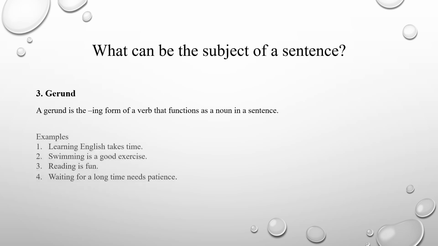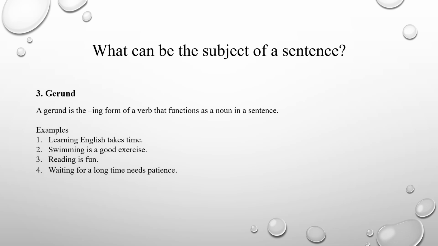Check these examples. Learning English takes time. Learning is the ing form of the verb functioning as a noun, and in here we talk about learning. What takes time? Learning English. Or this one, swimming is a good exercise. What is a good exercise? Swimming. Swimming is the ing form of the verb. It is a gerund that functions as a noun. Reading is fun. What is fun? Reading. Waiting for a long time needs patience. What needs patience? Waiting.